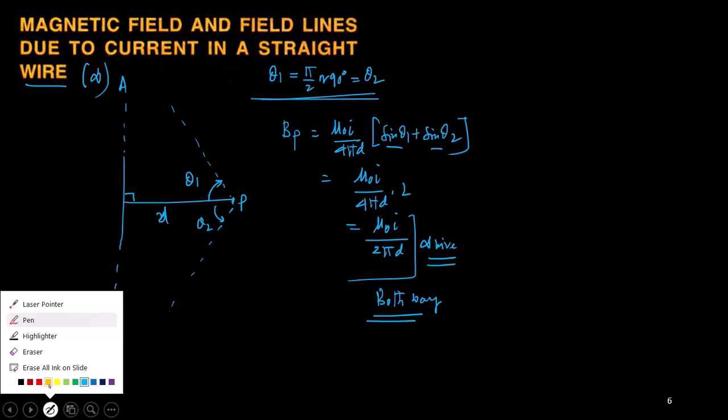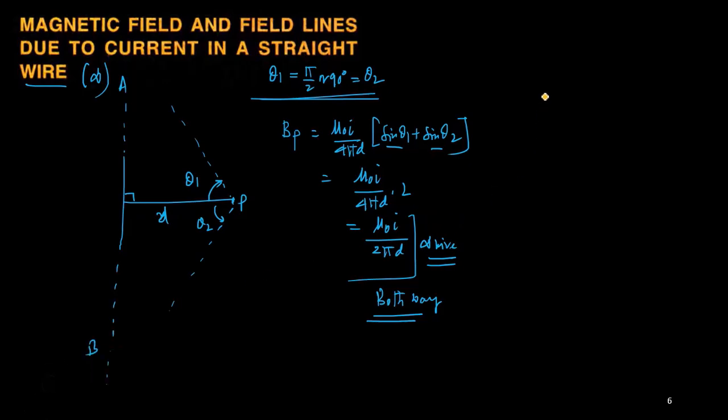Now there may be one situation that is called semi-infinite. Semi-infinite means one end can be seen. Let us say this is the point A. You can see this point A from the point P, but the other end, B, cannot be seen.